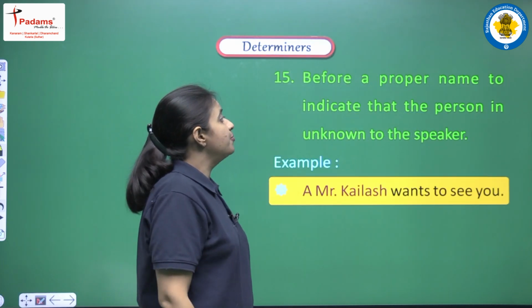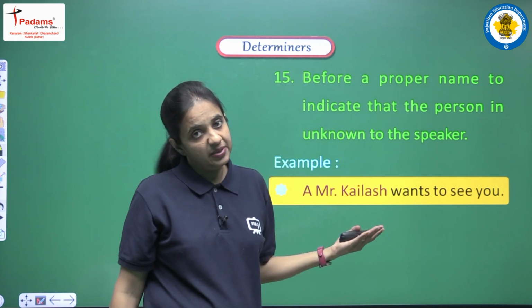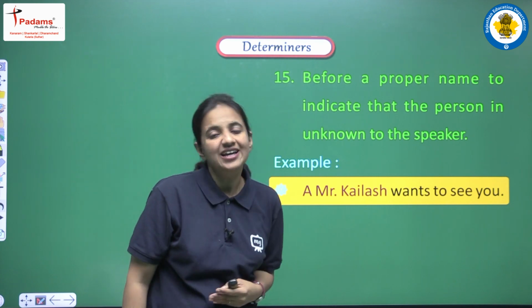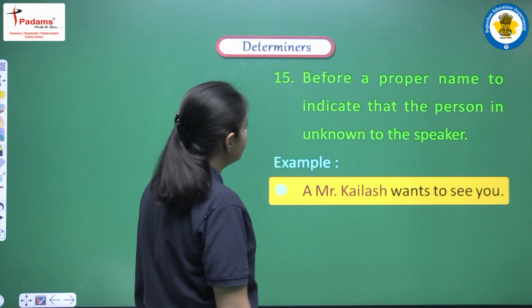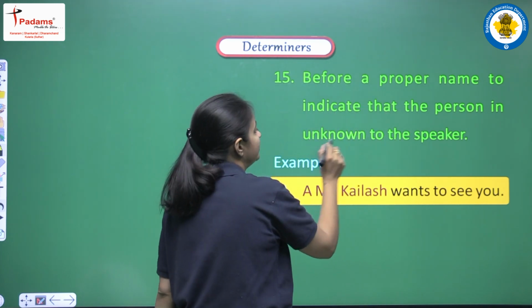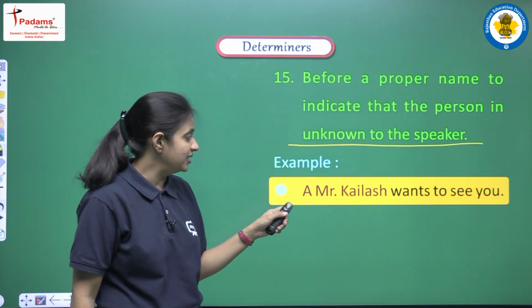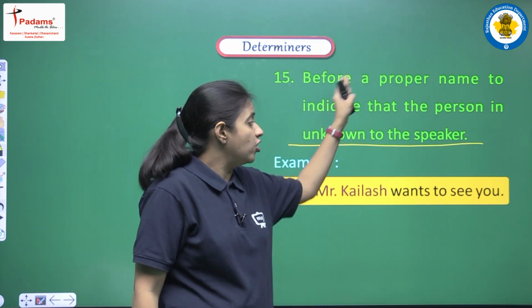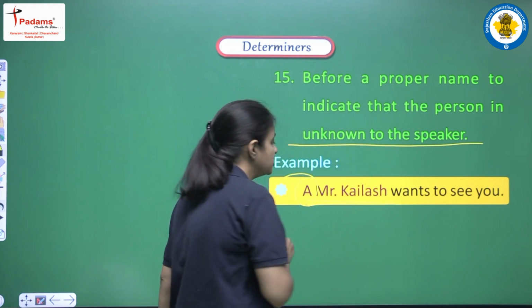Next is before a proper name to indicate that the person is unknown to the speaker. Generally we know that before a proper noun we don't use an article, but before a proper noun we can use a or an when we are trying to say that the person is unknown to the speaker. Like we have the example: a Mr. Kailash wants to see you. So here before Mr. Kailash we are using a.